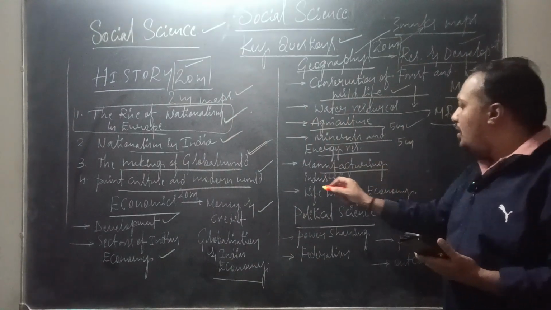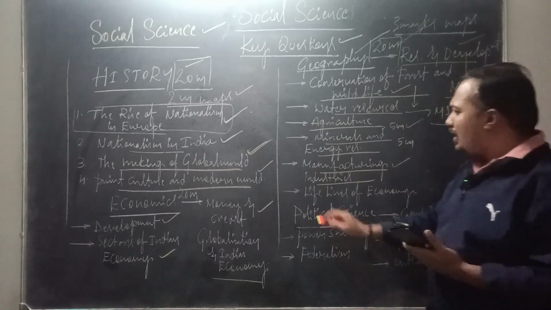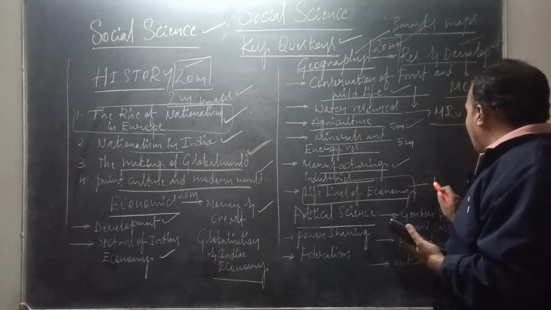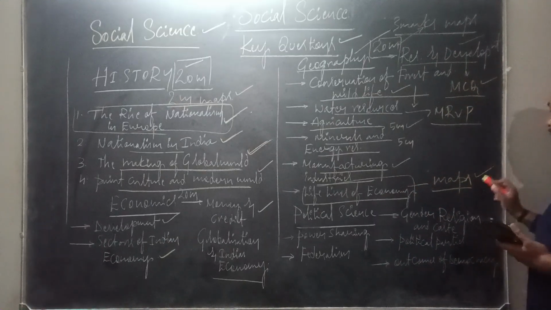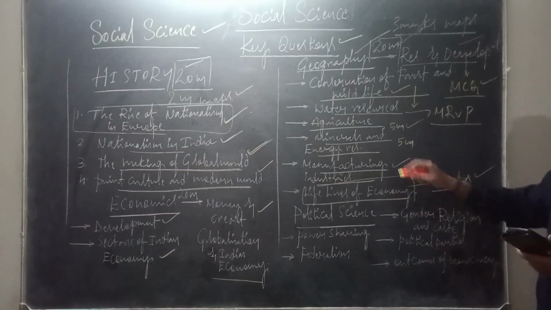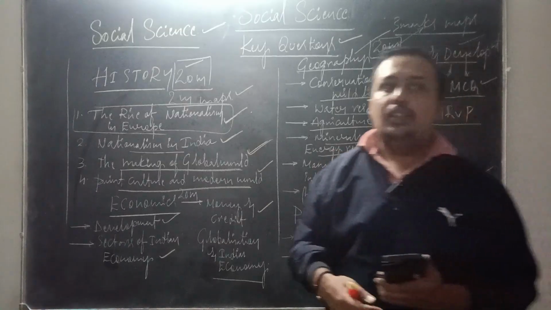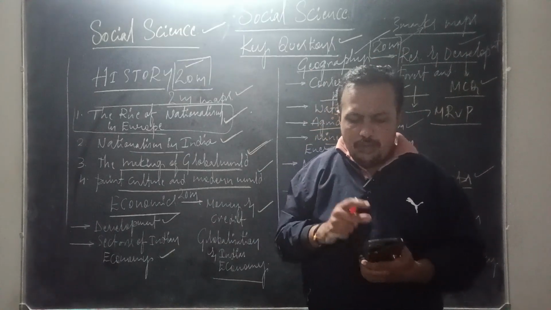So manufacturing industries is another chapter from your geography, whereas this lifelines of economy I have written, no, it is only for the purpose of marking what? Marking maps. Only for the purpose of marking maps it is lifelines of economy, whereas manufacturing industries, questions and answers are very important. So what are the key concepts to be covered?